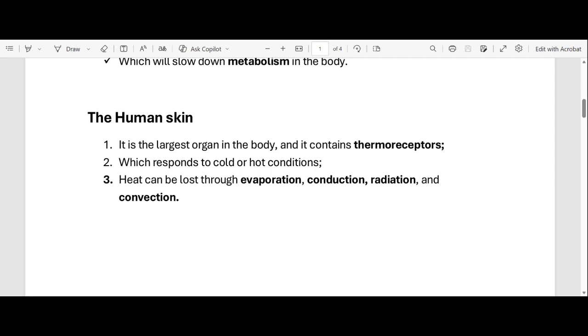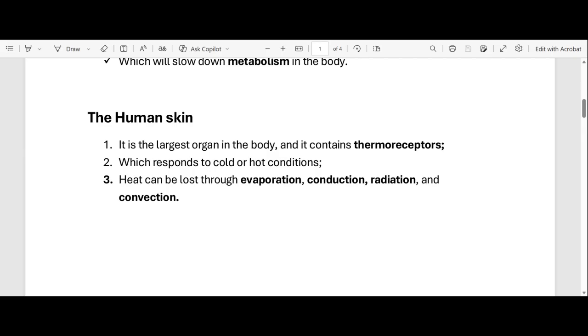Let me repeat that again. What is evaporation? Evaporation is when water turns into water vapor. And then that water vapor, or that heat that's lost through evaporation, is replaced by cool air. Right? Does that make sense?